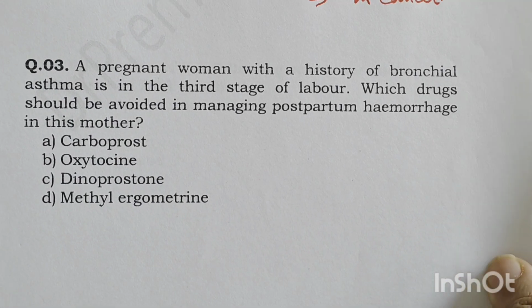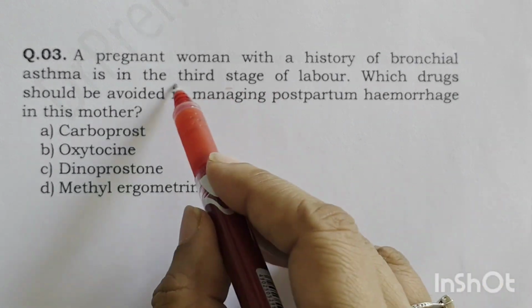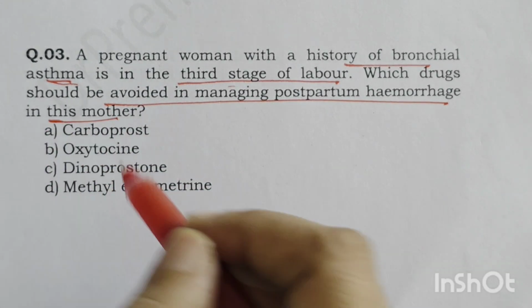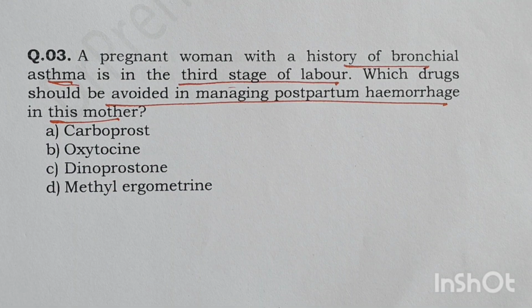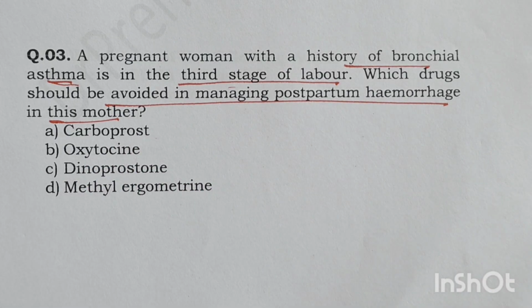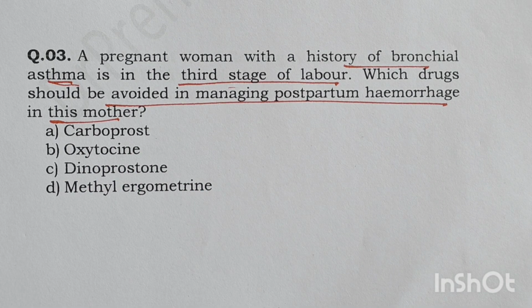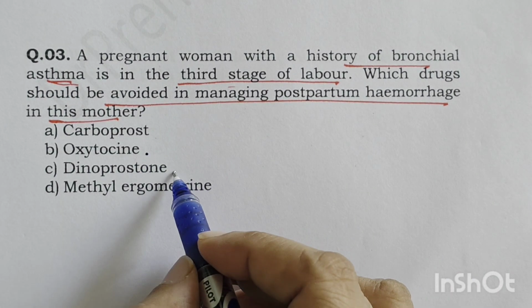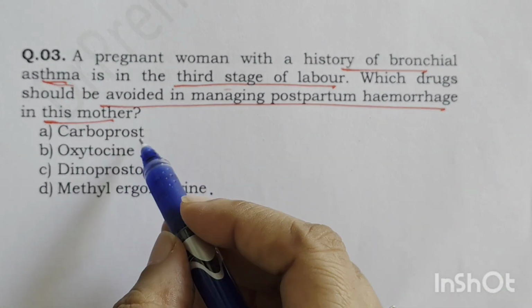A pregnant woman with a history of bronchial asthma is in the 3rd stage of labor, right? History of bronchial asthma. Which drug should be avoided in managing postpartum hemorrhage in this patient? Now, which drug should be avoided in managing the PPH? Out of the options, carboprost, oxytocin, dinoprostone, and methylergometrine. Now, out of all these agents, oxytocin can be given in this patient, dinoprostone can be given, methylergometrine, and carboprost.